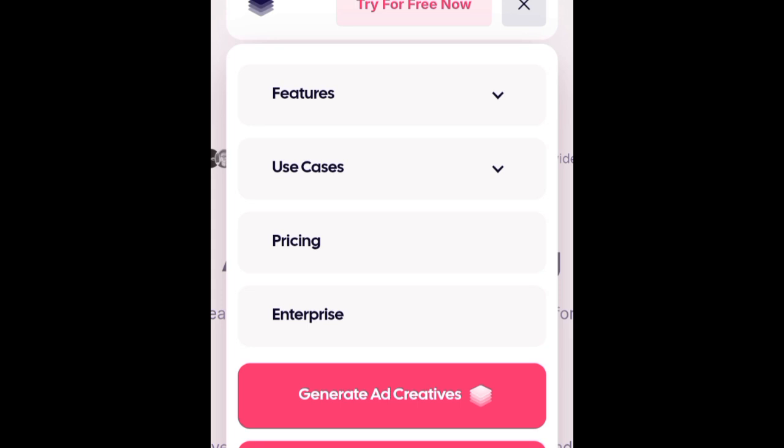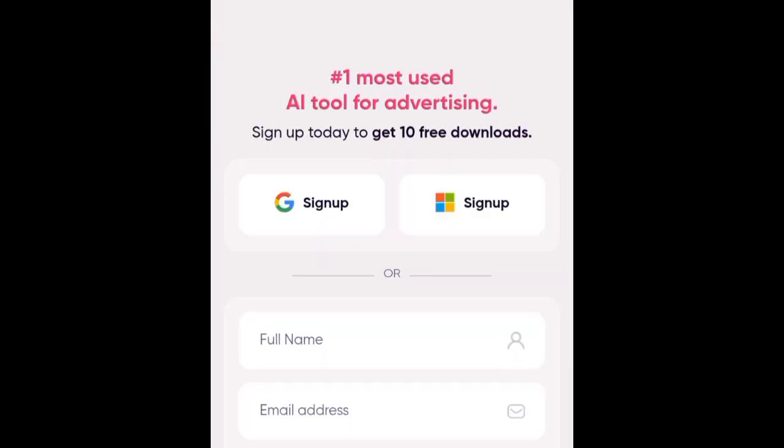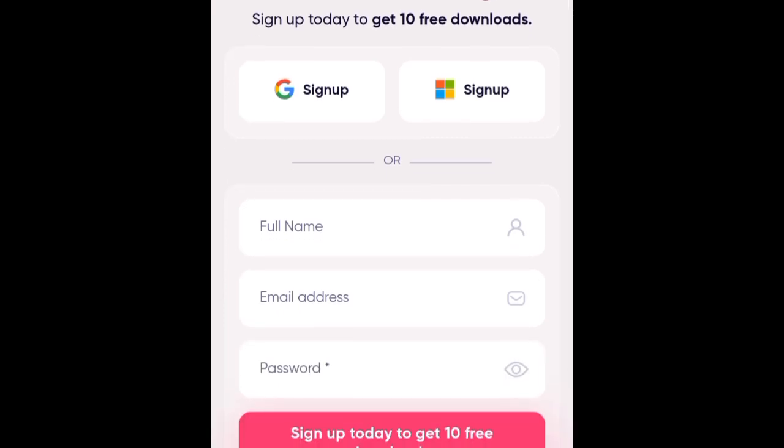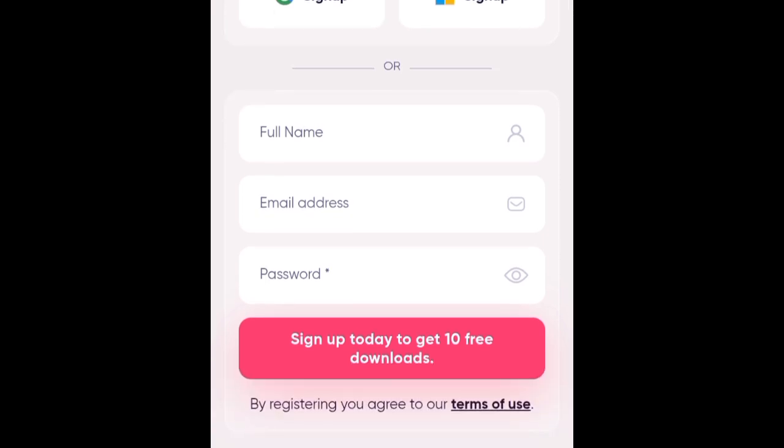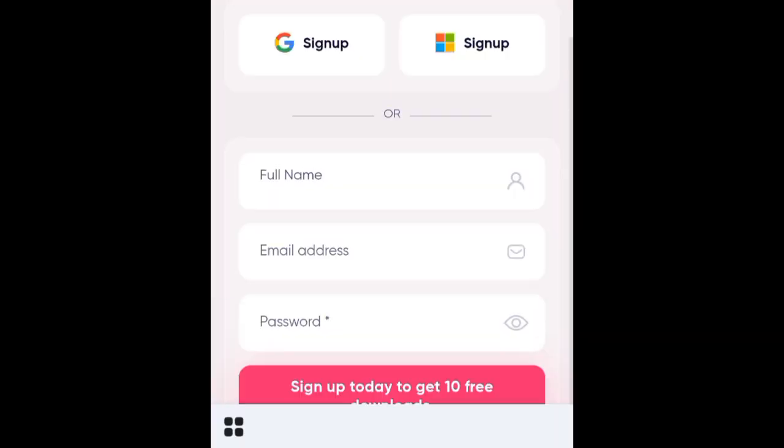You can give it a try here. So try for free now. You can try by signing up for an account either with your Google account or maybe any other account you want to use. Or if you have an account with them, you can log in by clicking on the login button here, enter your credentials here and be able to use this account. Give it a try and give me feedback.